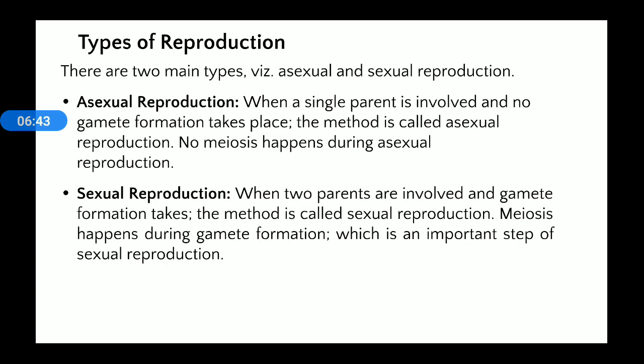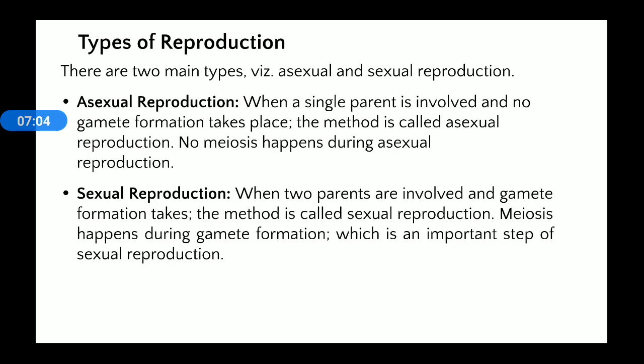What is meiosis? You can note down. Humans contain 46 chromosomes. A human male contains 46 chromosomes, and a human female contains 46 chromosomes. The human male produces a gamete known as sperm, and the female produces a gamete known as egg.